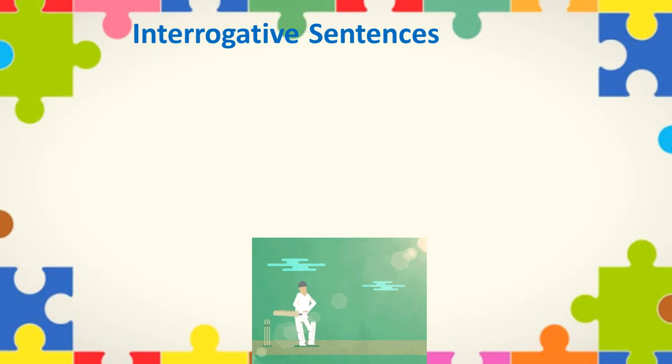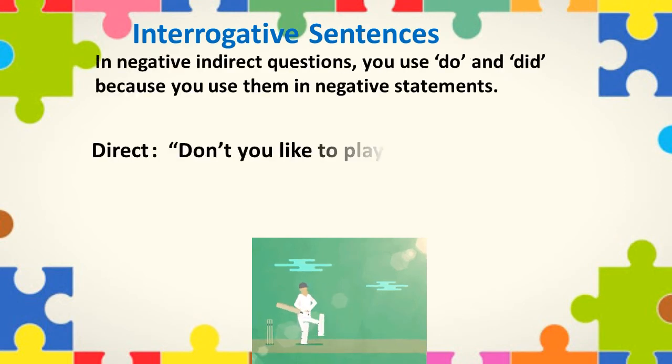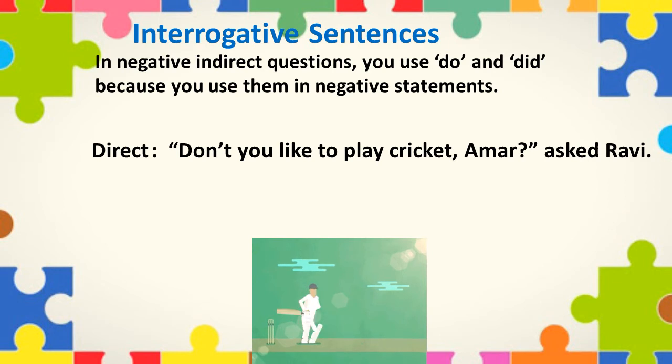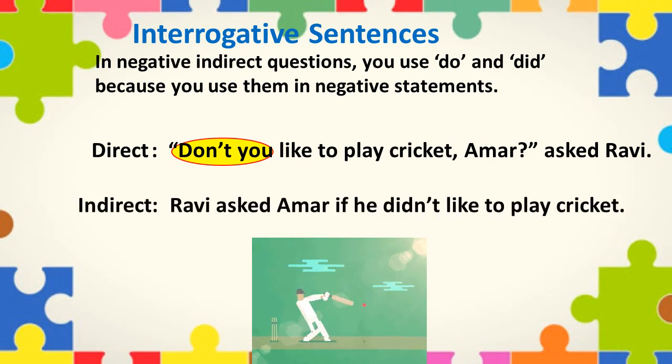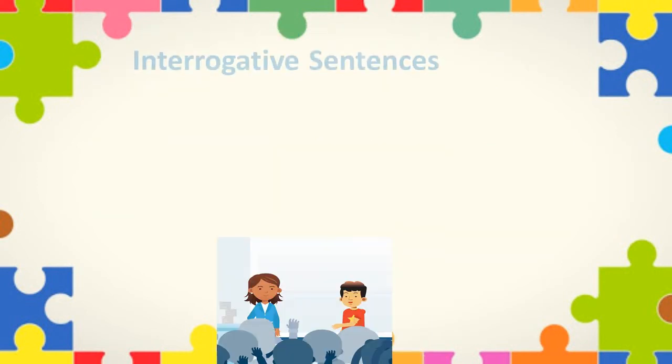In negative indirect questions, you use do and did because you use them in negative sentences. For example, "Don't you like to play cricket?" Amar asked Ravi. In indirect speech, it will become Amar asked Ravi if he did not like to play cricket.